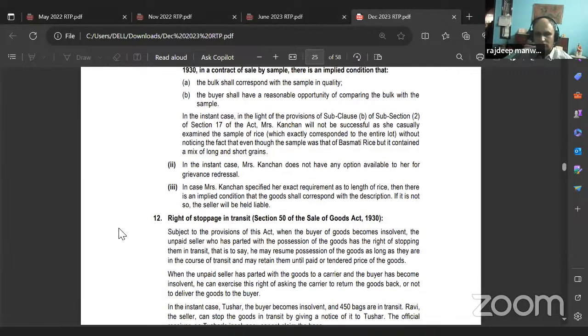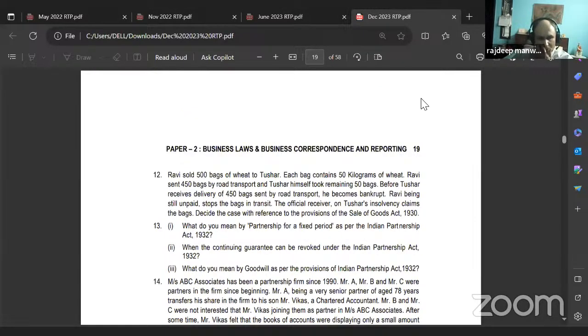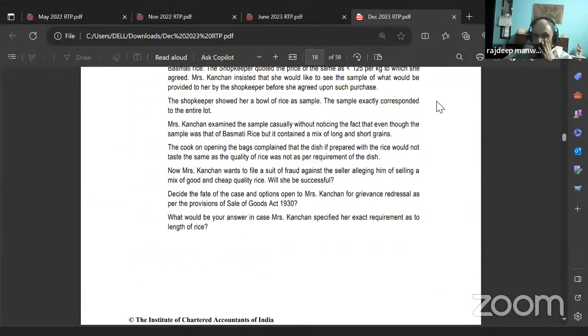Second one, in the instant case Mrs. Kanchan does not have any option available to her for grievance redressal. Last one, in case Mrs. Kanchan specified her exact requirement as to the length of rice, then there is an implied condition that the goods shall correspond with the description. If it is not so, the seller will be held liable. That's what I told you, sample and description. So if it's sample and description, it should match both the sample as well as the description. Got it or no? Well understood how to tackle these questions, correct?